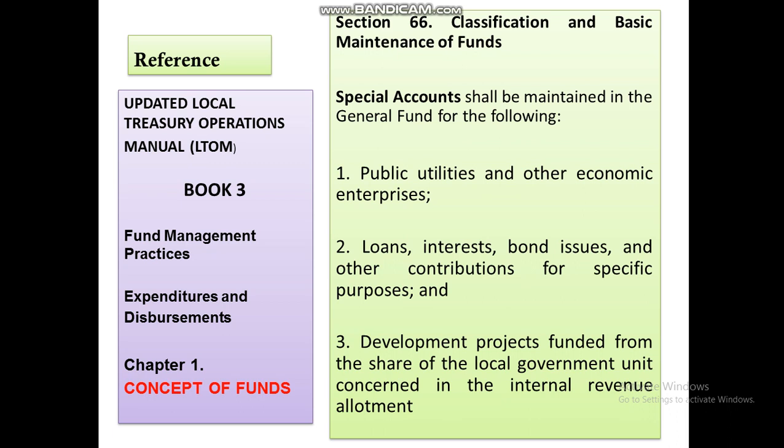And part of the three types of fund of our government is the special accounts, which should be maintained for purposes of public utilities and other economic enterprises, for the purposes of loans, interest, bond issues, and other contributions for specific purposes, and development projects funded by the share of the local government unit concerned in the internal revenue allotment. So these are the three major government funds.